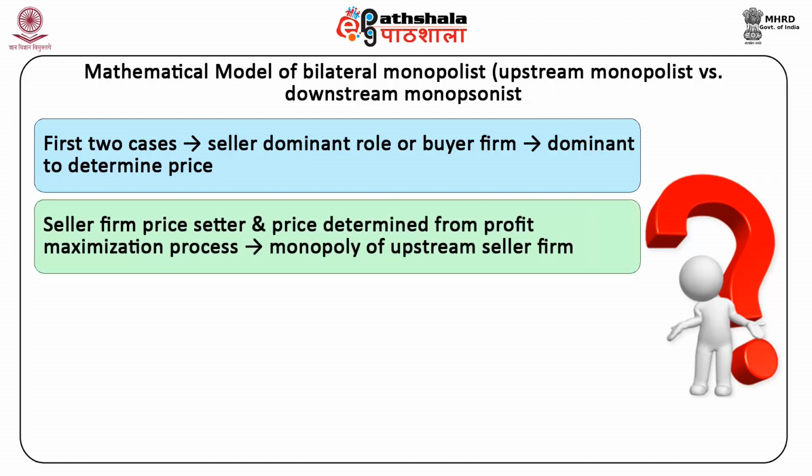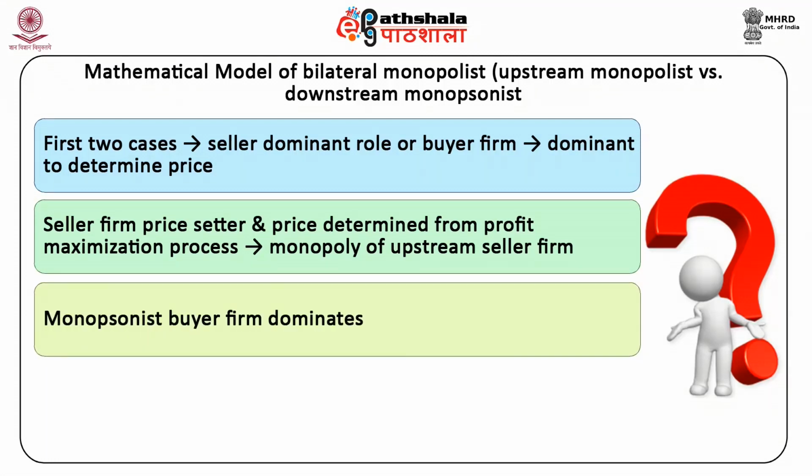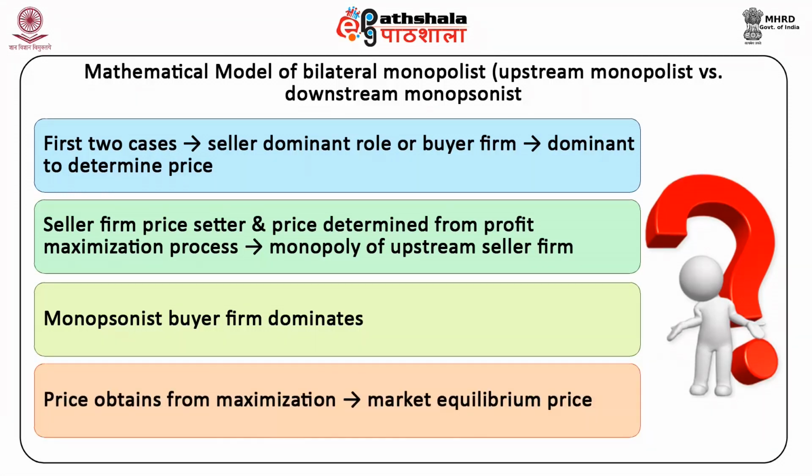When the seller firm is price setter, the price will be determined from the profit maximization process under pure monopoly of the upstream seller firm. Similarly, if the monopsonist buyer firm dominates, the price it obtains from its profit maximization will be the market equilibrium price.